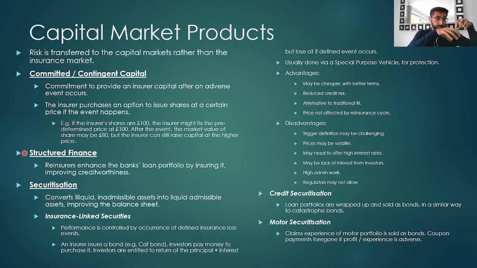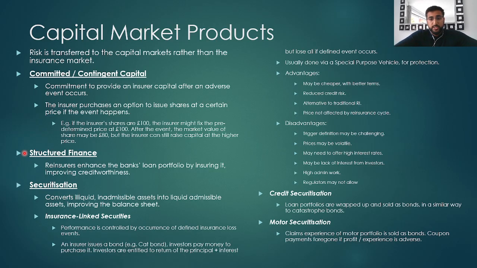The insurance company issues a bond, for example a cat bond, a catastrophe bond, and investors pay money to purchase it. These investors are entitled to a return of the principal and interest payments every month, every quarter, every year, but lose any future payments if a defined catastrophic event occurs. And this is usually done via a special purpose vehicle for protection.